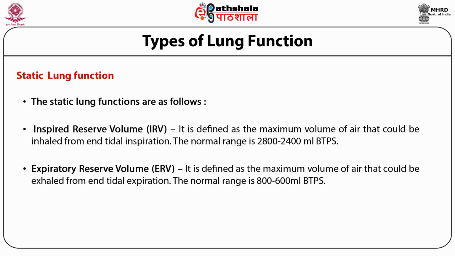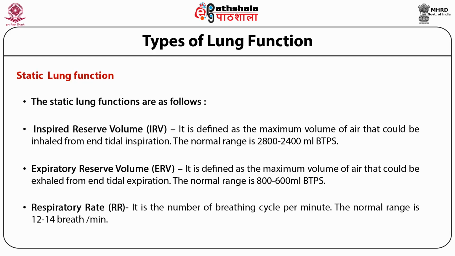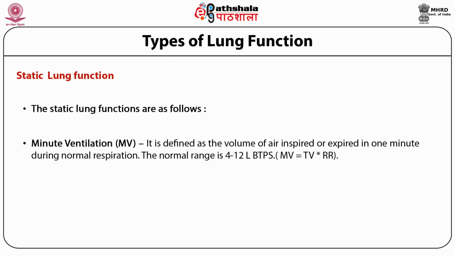The next lung function is the respiratory rate. It can be defined as the number of breathing cycles per minute. The minute ventilation is another lung function which can be defined as the volume of air inspired or expired in 1 minute during a normal respiration. The minute ventilation can be calculated as the product of tidal volume and respiratory rate.